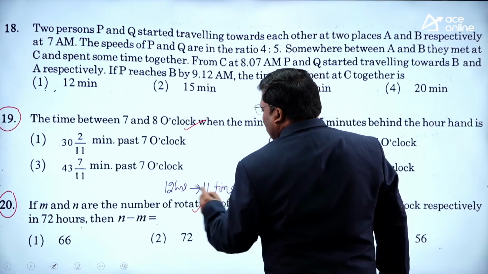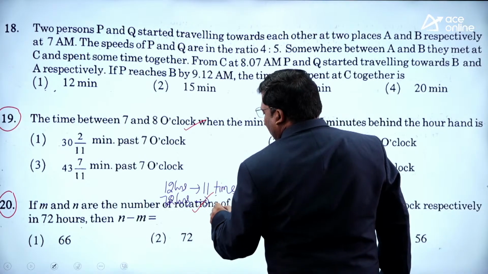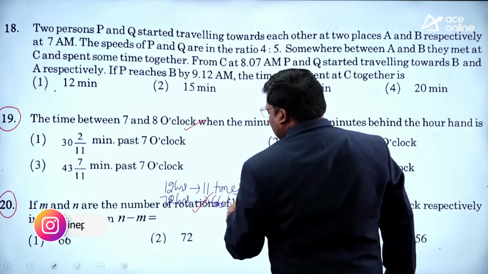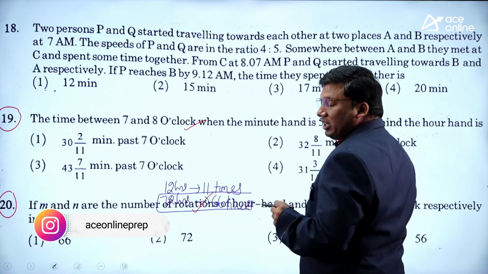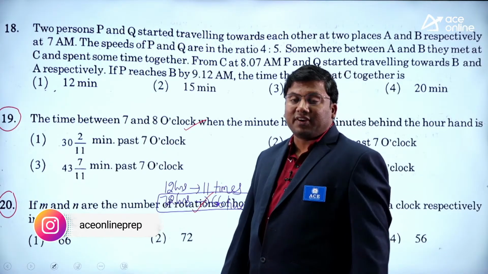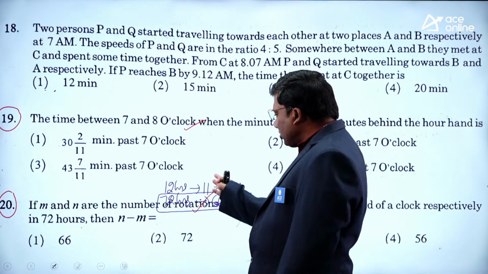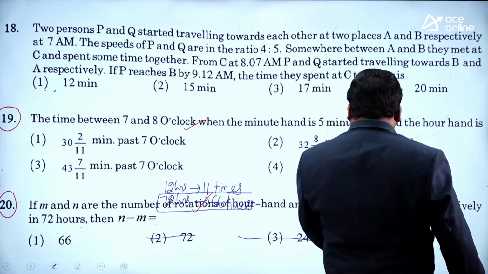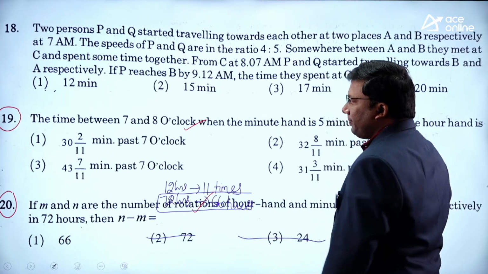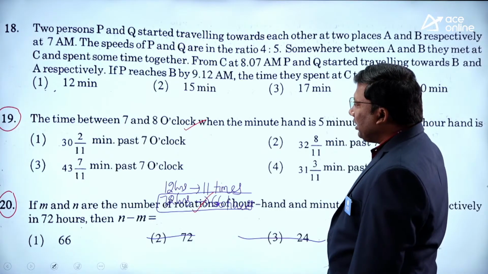In 72 hours, how much is it? The answer is 66 times. In 12 hours, the difference we got is 11 times, so in 72 hours, the answer should be a multiple of 11.